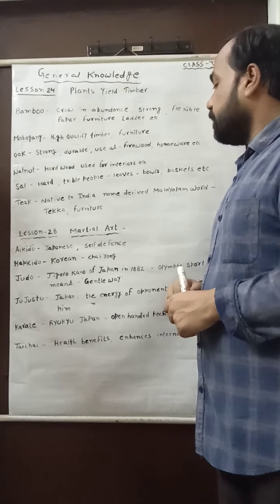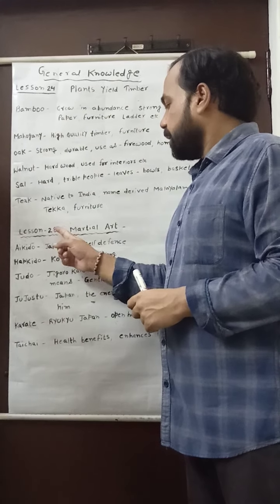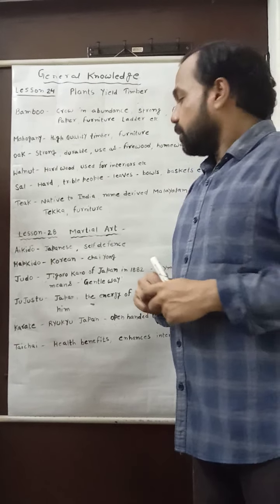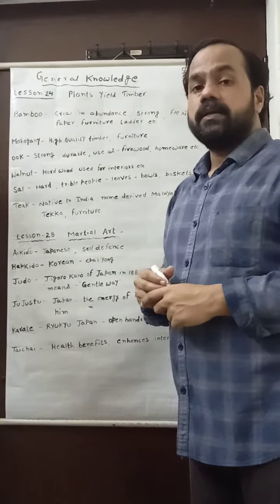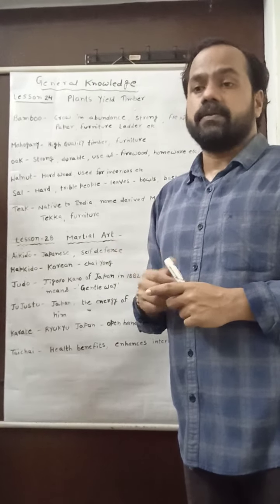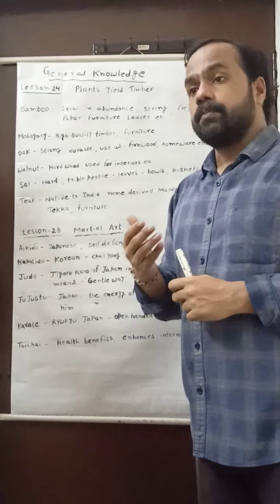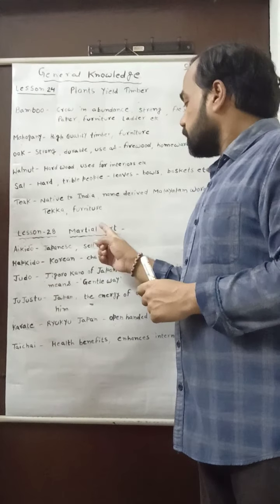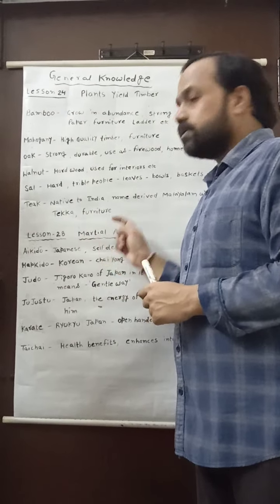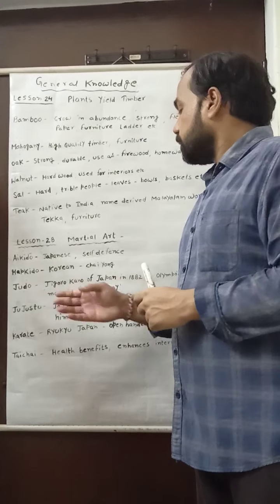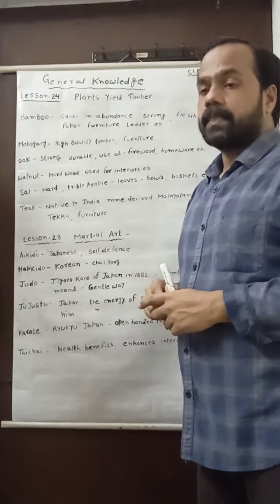And after that I will discuss lesson number 28, that is martial art. First of all, martial art is related with self defense, or with protection. The term martial is derived from the word Mars. Mars is related with the god of war.